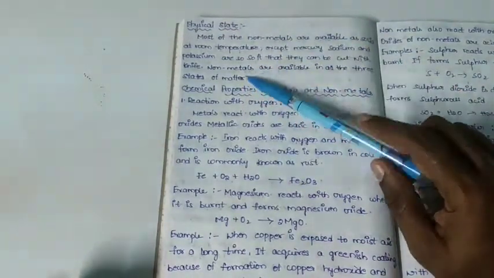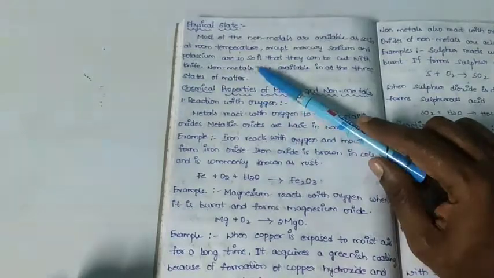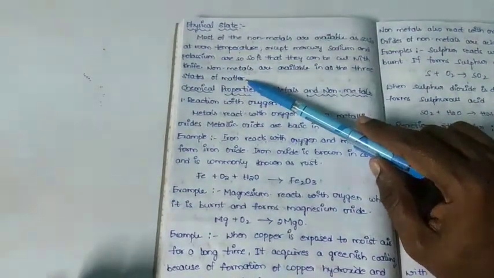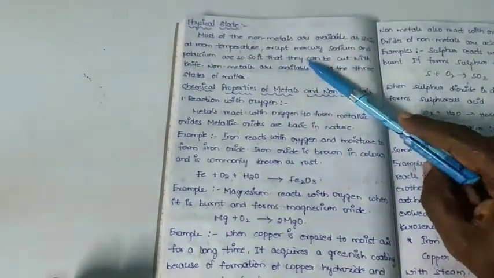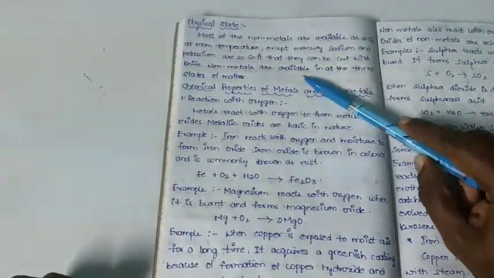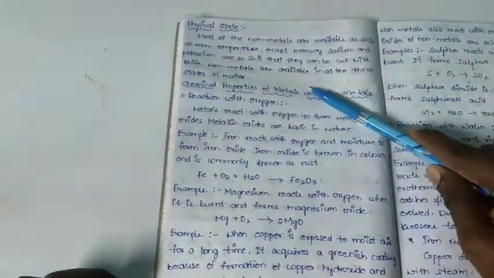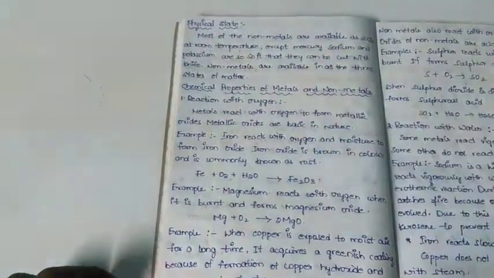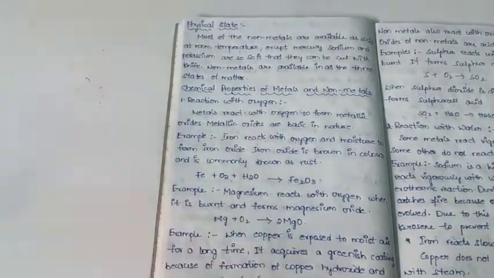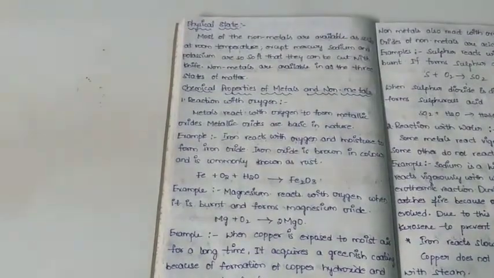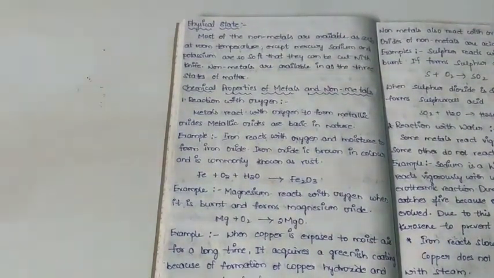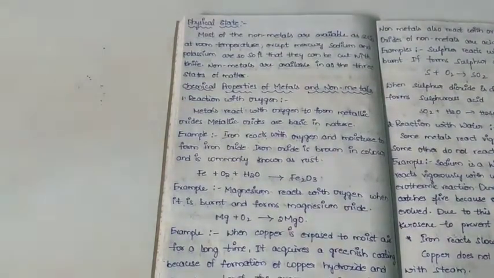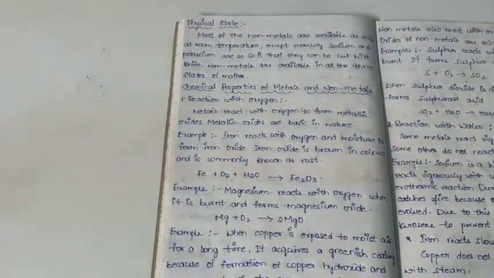Here sodium and potassium are metals. Generally metals are hard, but sodium and potassium are exceptions, they are soft, so that they can be cut with a knife. Non-metals are available in all three states of matter. Normally all the non-metals are solids at room temperature, but mercury is a liquid at room temperature.